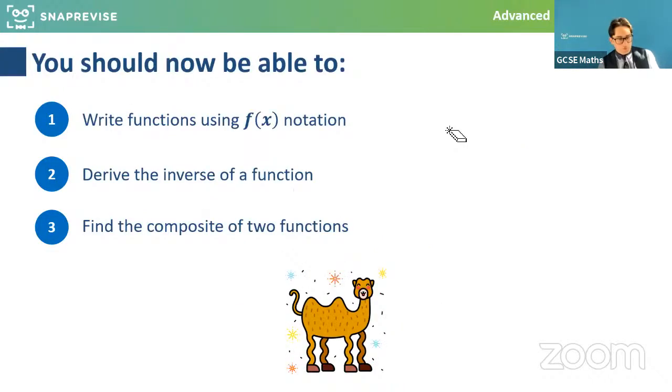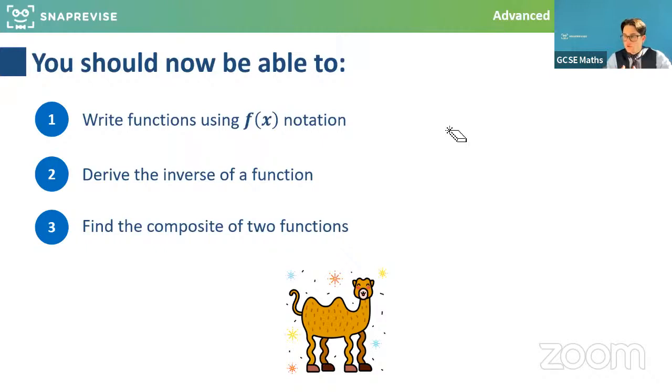So guys, let's have a little recap. What we've done today is we've written functions using the f of x notation, which for some people is a recap you've seen lots of different times. Then we've gone on and derived inverse functions and looked at the notation of that as well. And then we've looked at composite functions, which is when you have a function in a function. And remember, we work from the inside out.